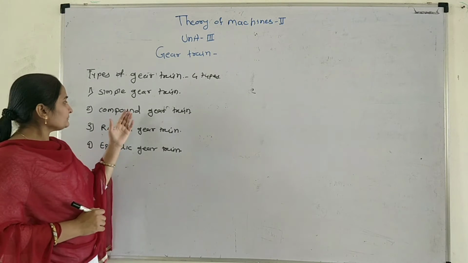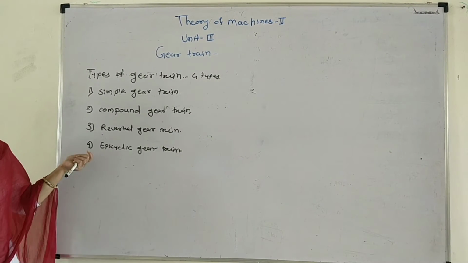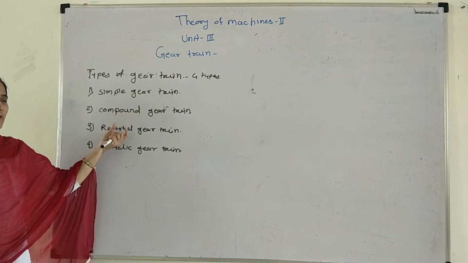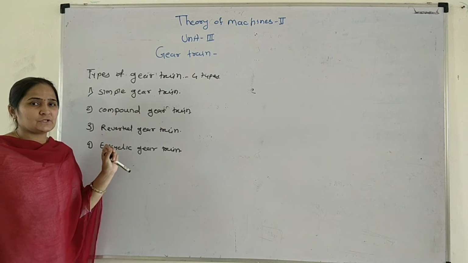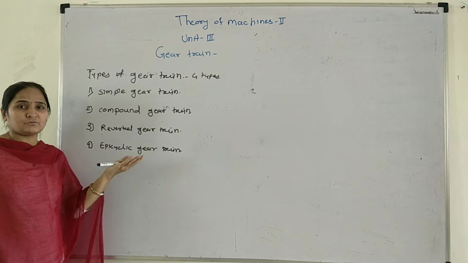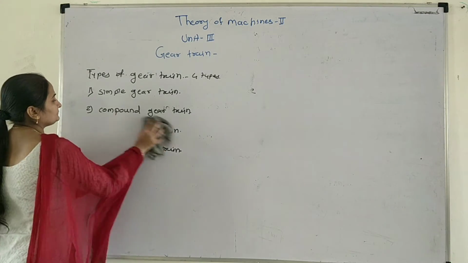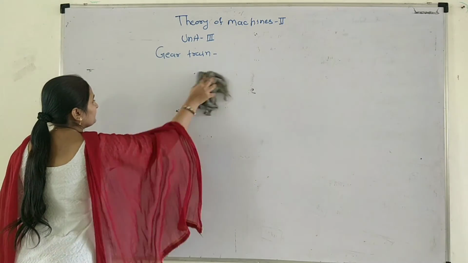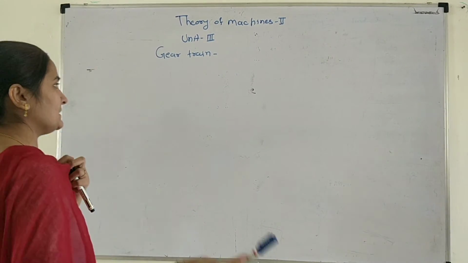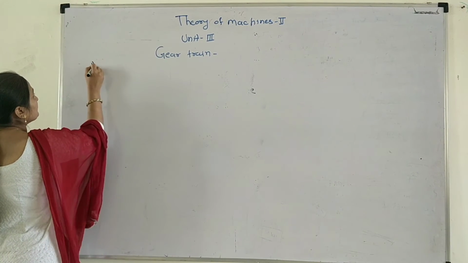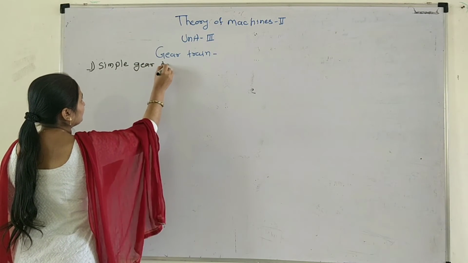We will see one by one the application of the gear train and the construction and the working of the gear train. In this video, we will see the first gear train, that is the simple gear train, what is the working, what is the application, and how it is used to transmit the power from one shaft to another shaft or one wheel to another wheel. The first type is the simple gear train.